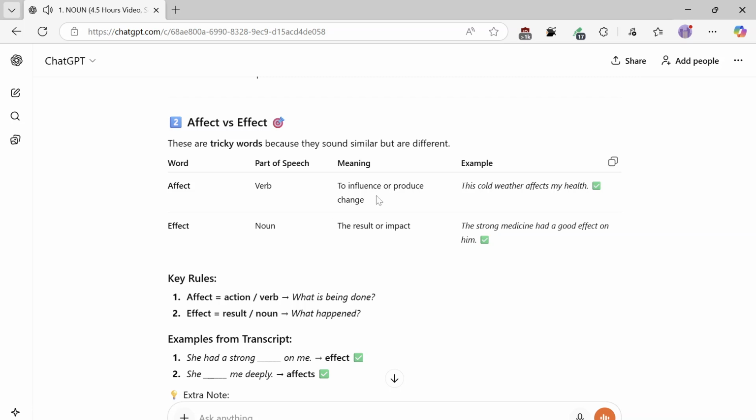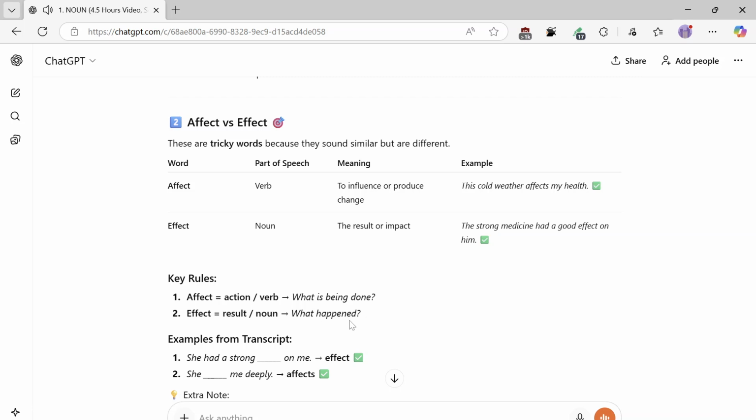Affect, verb: to influence or produce change. This cold weather affects my health. Effect, noun: the result or impact. The strong medicine had a good effect on him. Key rules. 1. Affect is action, verb, what is being done. 2. Effect equals result, noun, what happened.